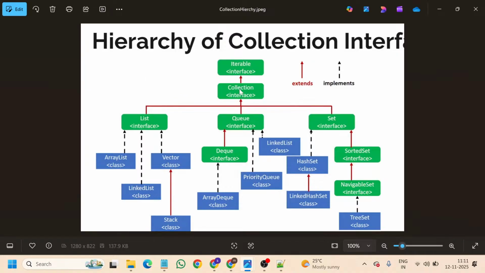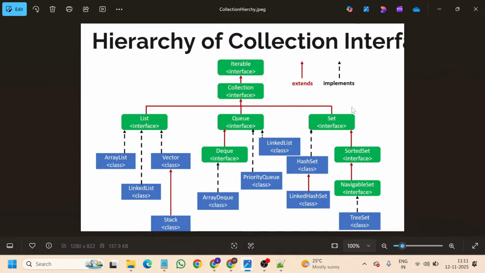Extends, arrow mark, collection interface. Now this collection interface extends list interface, queue interface and set interface. These are the three interfaces that I have shown in the previous slide. So now let us discuss the list interface.